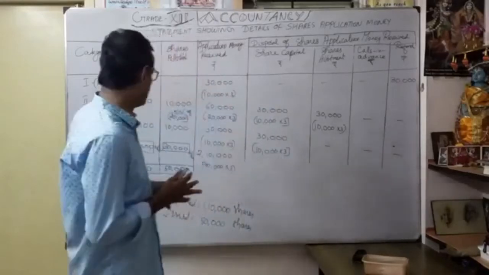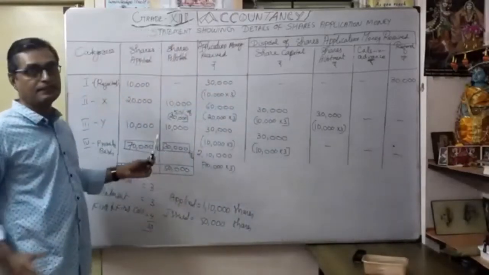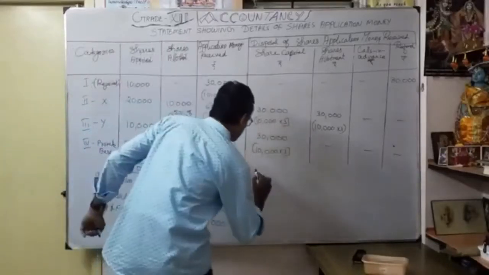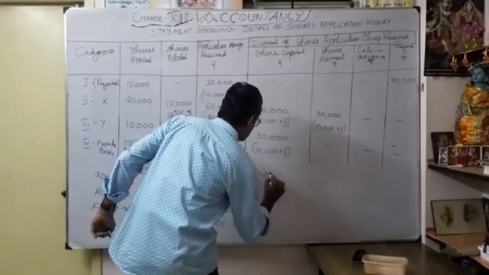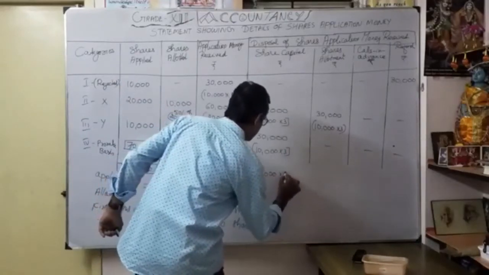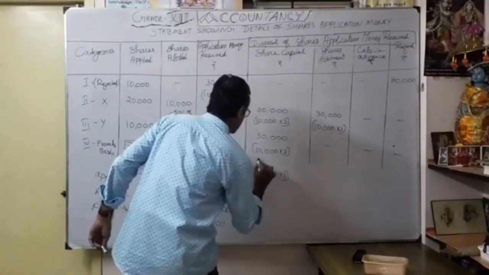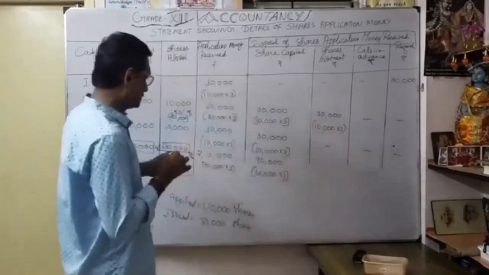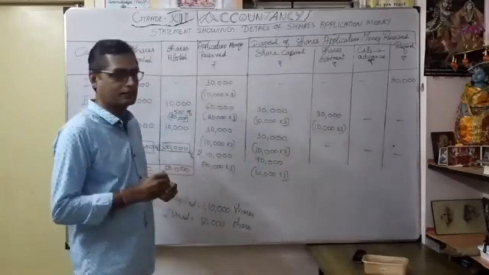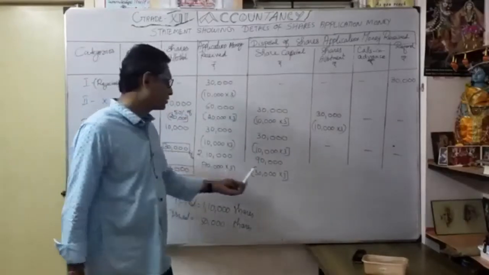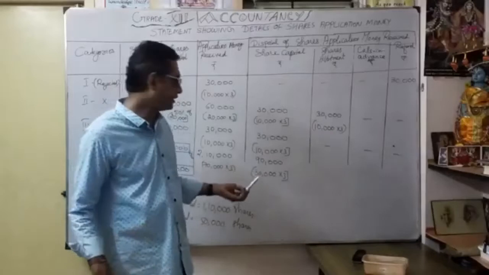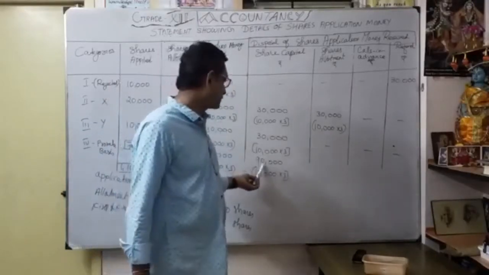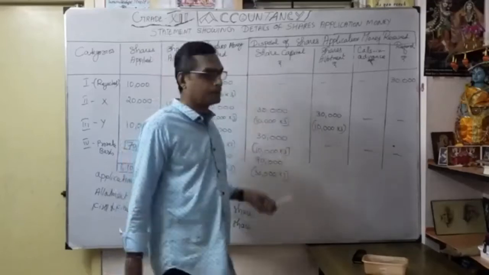And actually, how much allotted? Allotted only 30,000 shares. So how much am I going to transfer to share capital first? 30,000 into 3. So only 90,000 am I going to transfer. From the 2,10,000, only 30,000 shares allotted. That's why for 30,000 shares at 3 rupees share application each, only 90,000 I am going to transfer to share capital account.